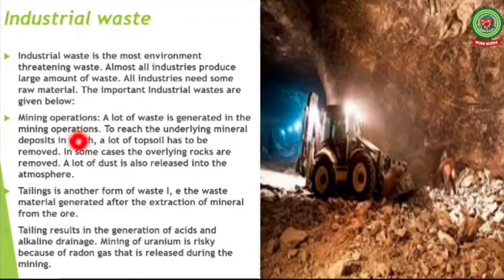To reach the underlying mineral deposit in earth, a lot of topsoil has to be removed. In some cases, the overlying rocks are removed. A lot of dust is also released into the atmosphere. Then tailings is another form of waste, that is the waste material generated after the extraction of mineral from the ore. Tailing results in the generation of acids and alkaline drainage. Mining of uranium is risky because of radon gas that is released during the mining.